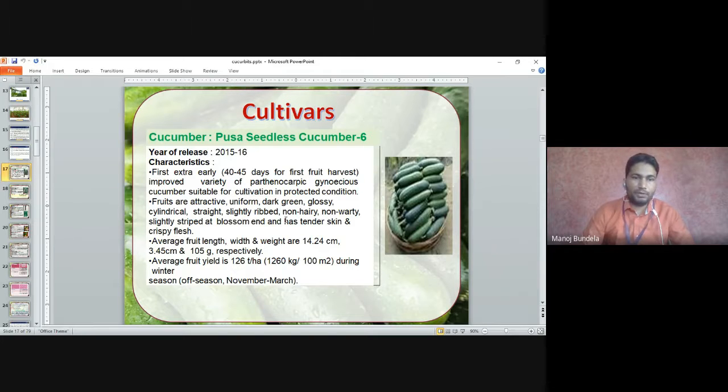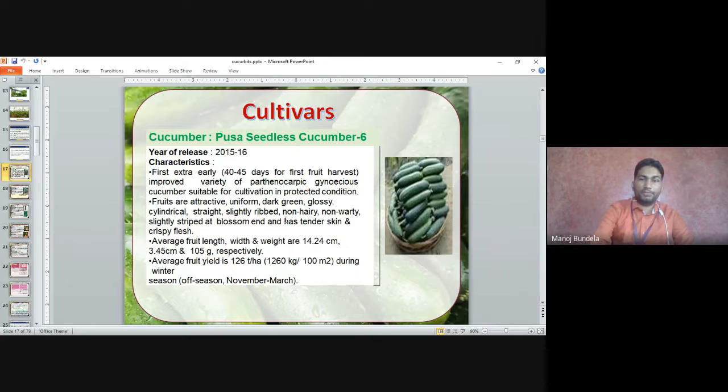The average fruit length is 14.24 centimeters, width 3.45 centimeters, and weight 105 grams. The average fruit yield is 126 tons per hectare, 1260 kg per 100 square meters, which we will get during the winter season. The season is off-season, November to March. We can grow the Pusa seedless cultivar in the off-season, from November to March.